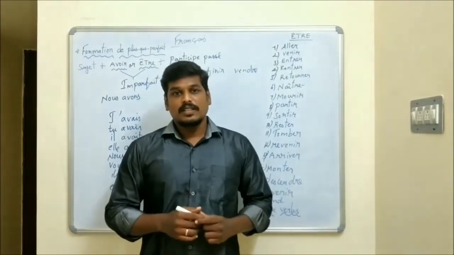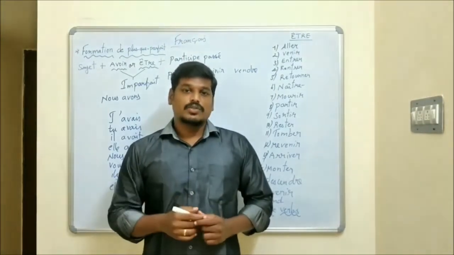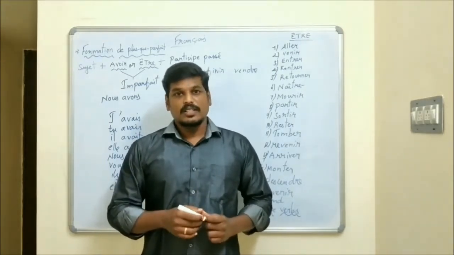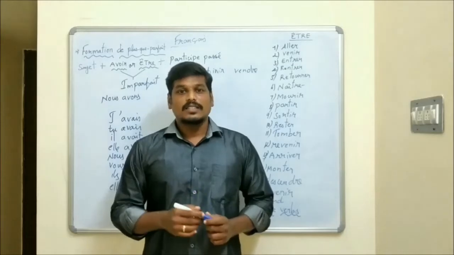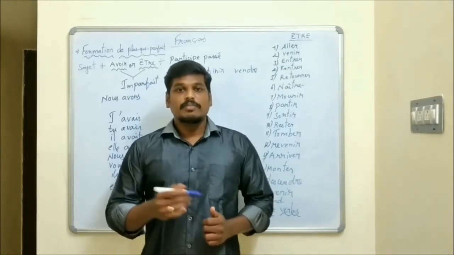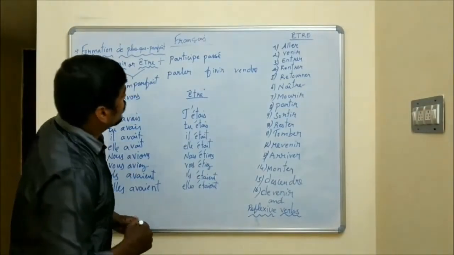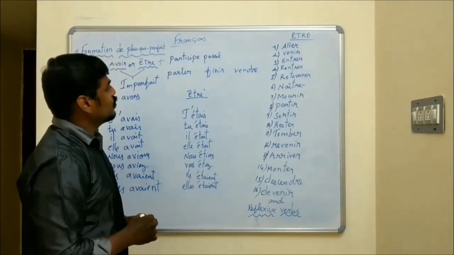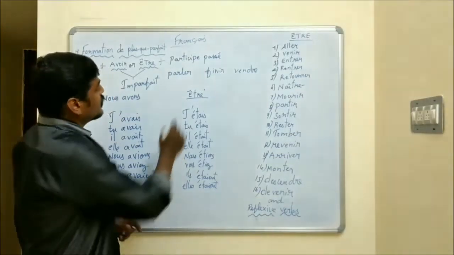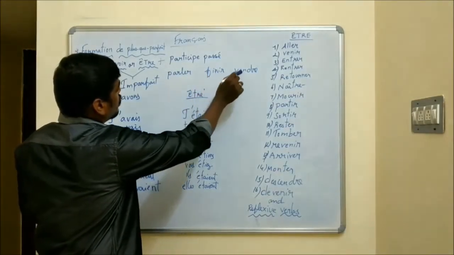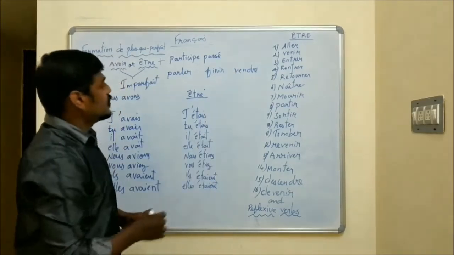In the past tense, auxiliary avoir or être should be conjugated in the present tense. But in the past perfect tense, the auxiliary avoir or être should be conjugated in the imperfect tense. Okay, listen here. We have three types of groups: first group, second group and third group. How to identify the group? If the verb ends in ER, it is called first group. If the verb ends in IR, it is called second group. If the verb ends in RE, it is called third group.